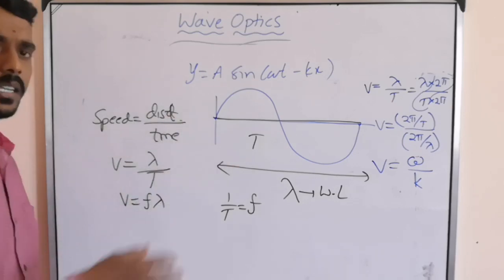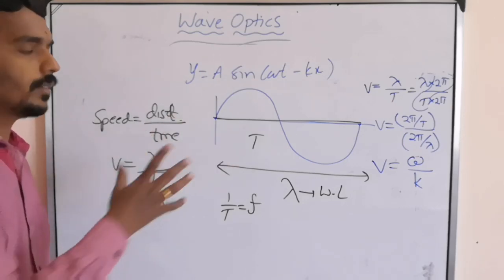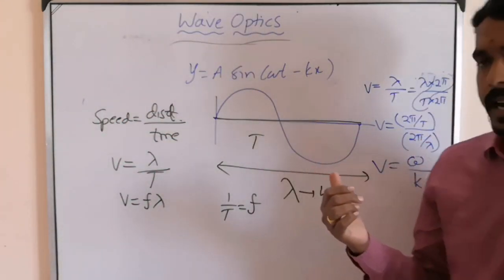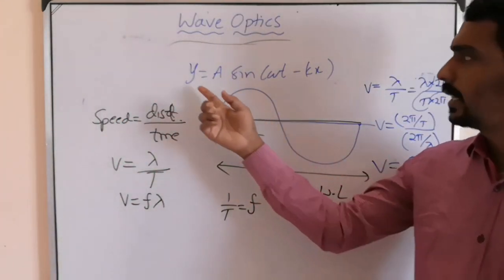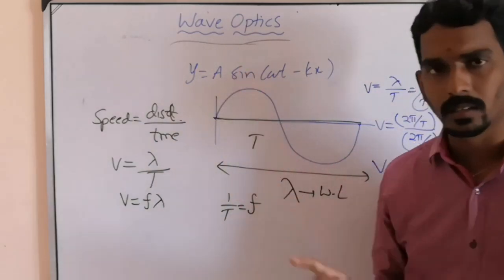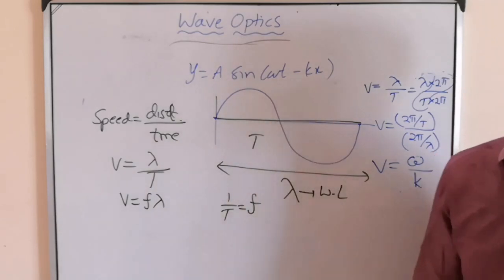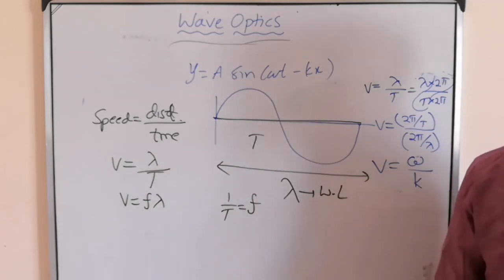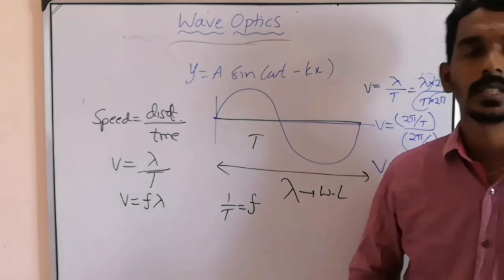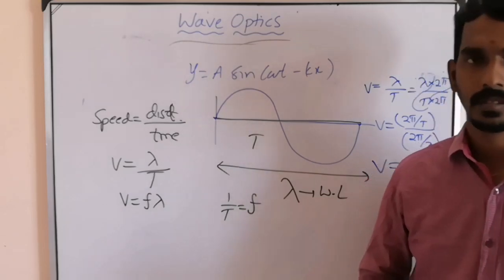So this is the general introduction of the wave equation. Why we call it a wave equation, why it is a function of time and displacement, and what all the parameters associated with the wave equation are. Now we mainly need to understand the superposition of waves.